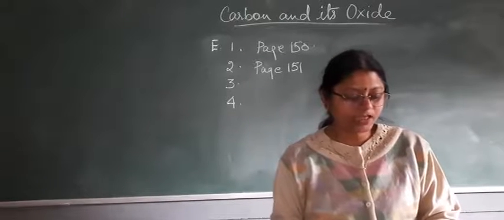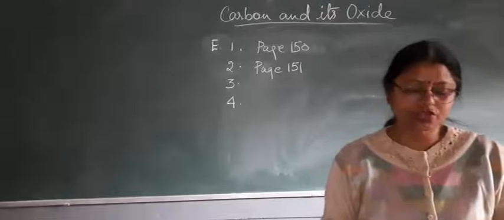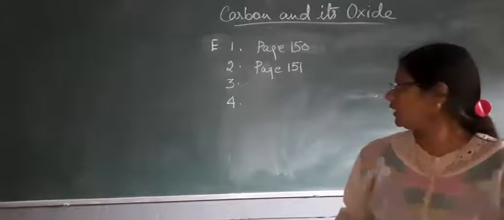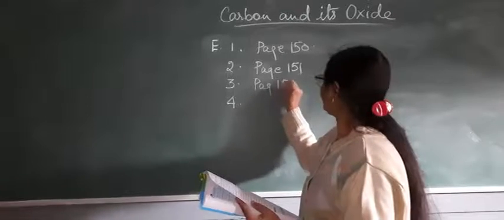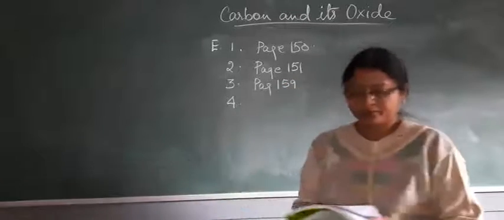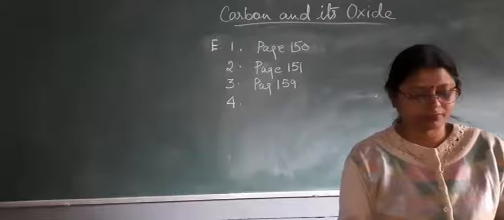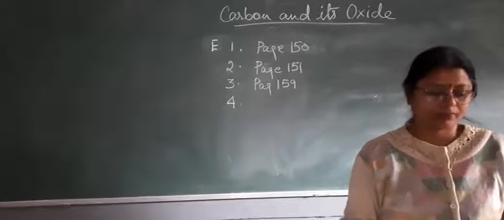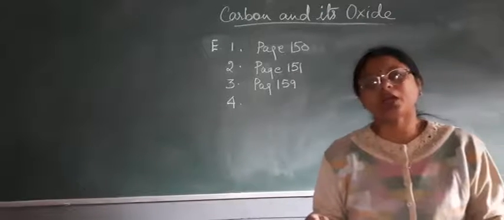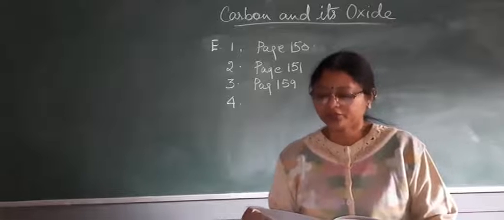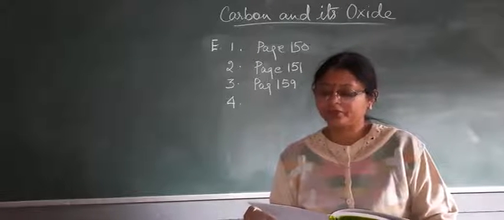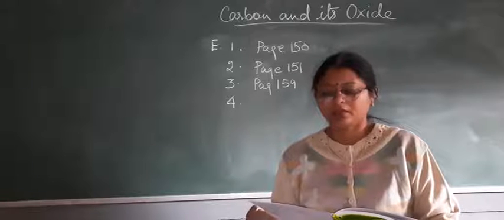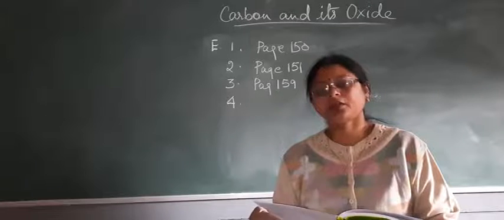After that, explain the poisonous nature of carbon monoxide. It is given on page number 159. You have to do it in short and write it down.